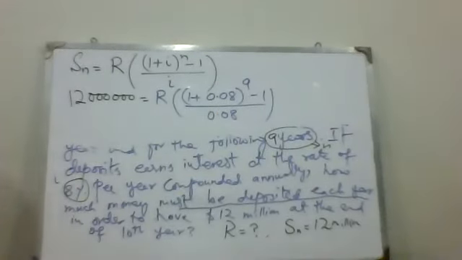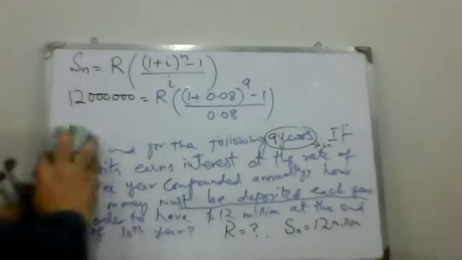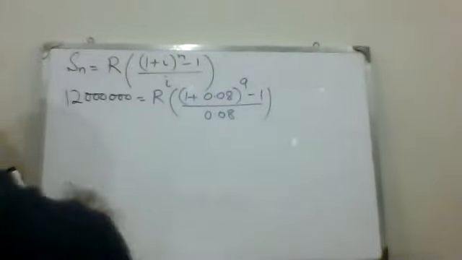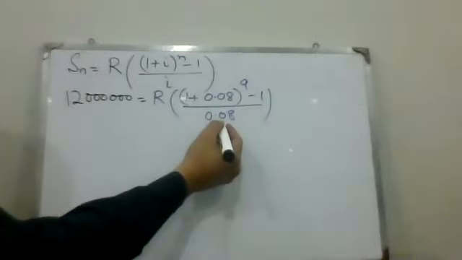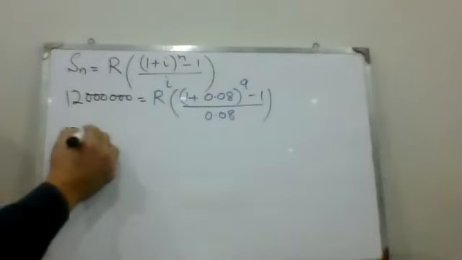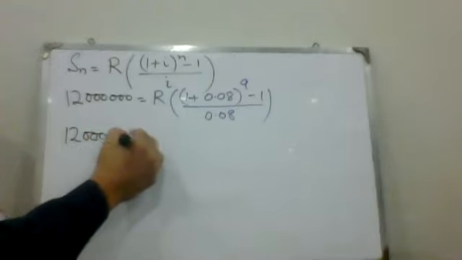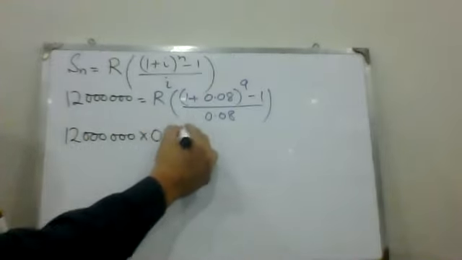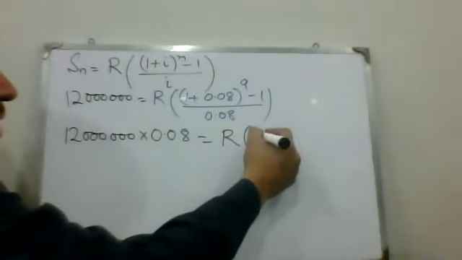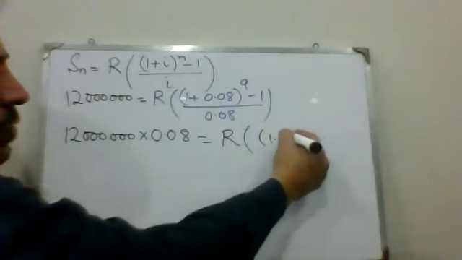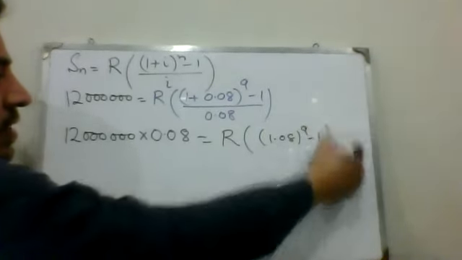Now from here you can calculate R. How? Here 0.08 is a divisor, so on the other side it is multiplied. On the right hand side, R times 1.08 whole power 9 minus 1.